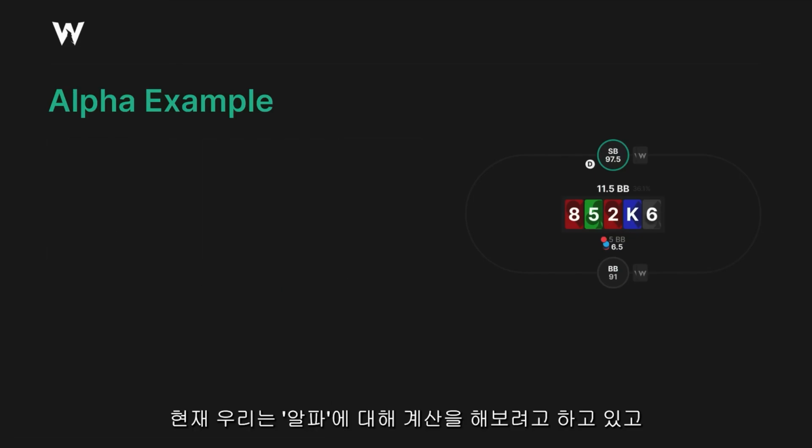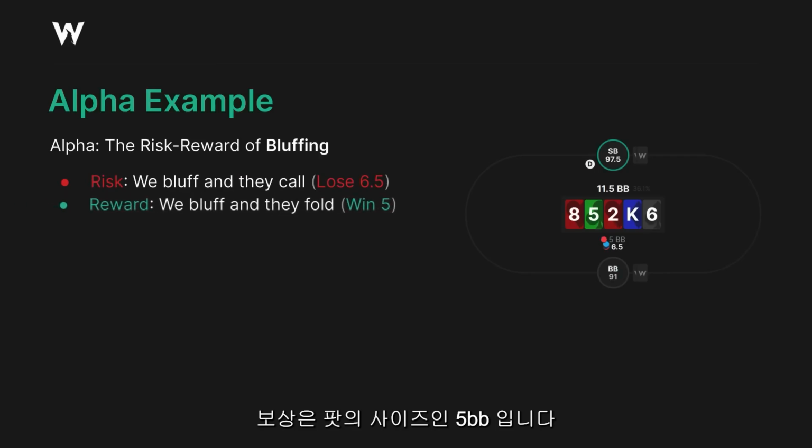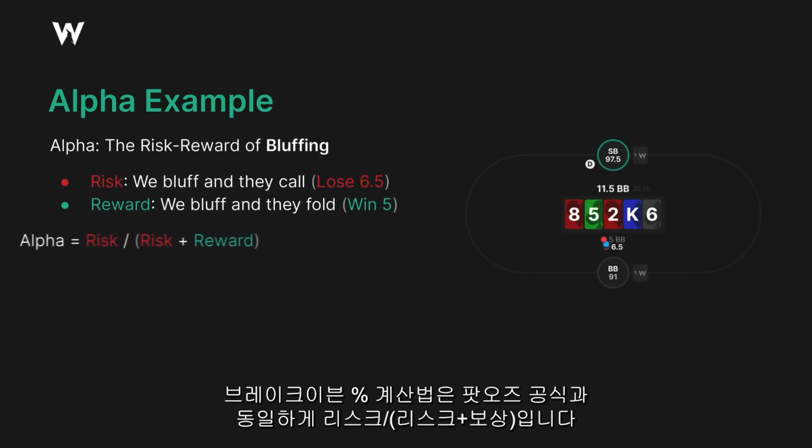Well, we know we're trying to calculate alpha. We know our risk is the amount we bluffed, 6.5. We know the reward, what we stand to gain, is the pot, 5 big blinds. We know how to calculate a break-even percentage. That's just risk divided by risk plus reward. Yes, it's the same formula as pot odds again.